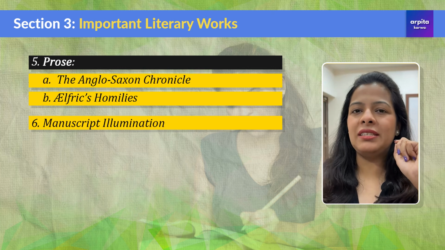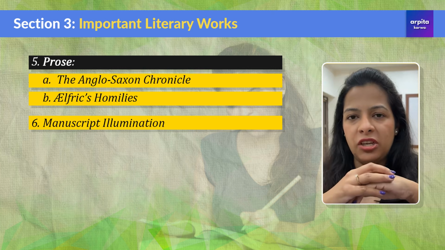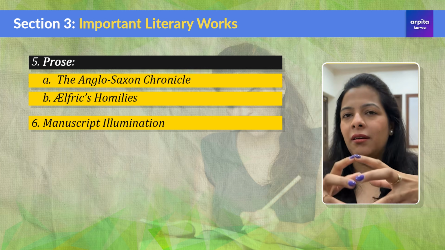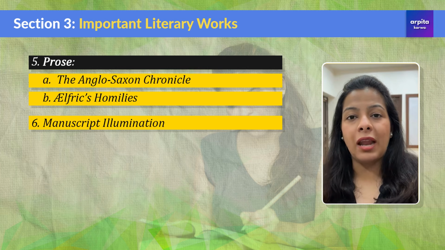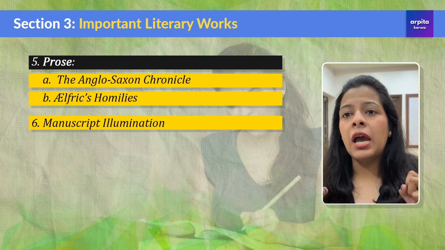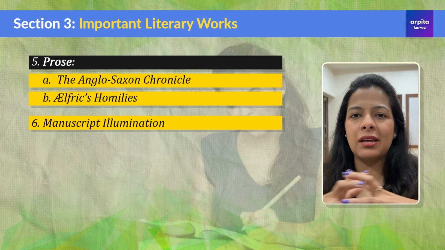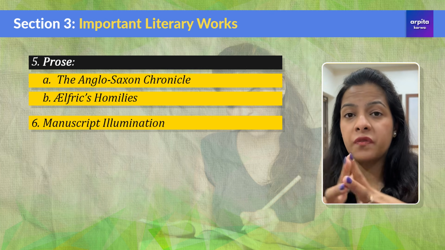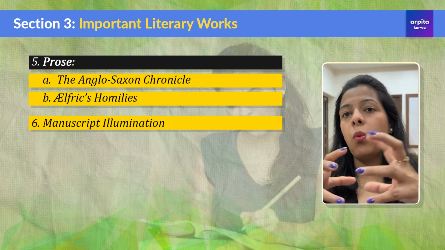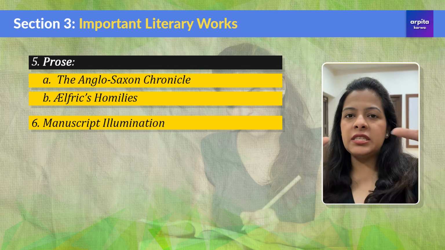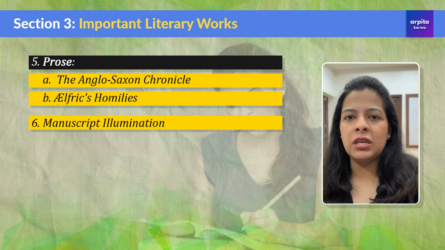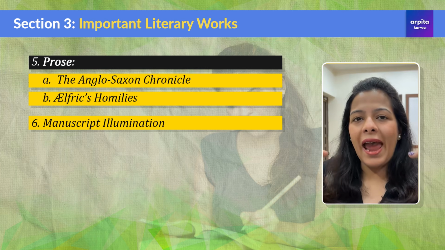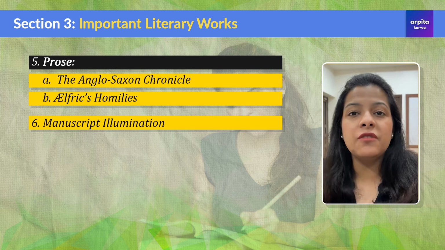Now, another interesting work is Manuscript Illumination. Now, these are nothing but manuscripts that had colorful illustrations and decorations. And manuscripts during the Anglo-Saxon age were more than just written text. They were beautifully decorated works of art. And that is the reason why we call these manuscript illuminations, because they are nothing but these illustrations and decorations that are added to a manuscript to make it look even more beautiful.